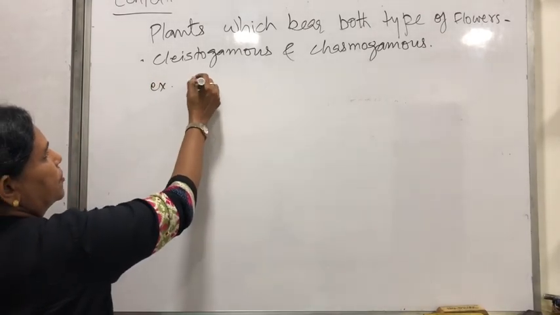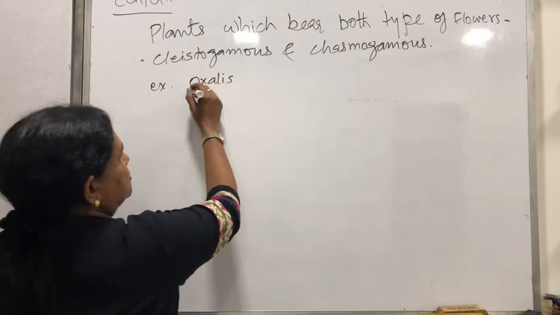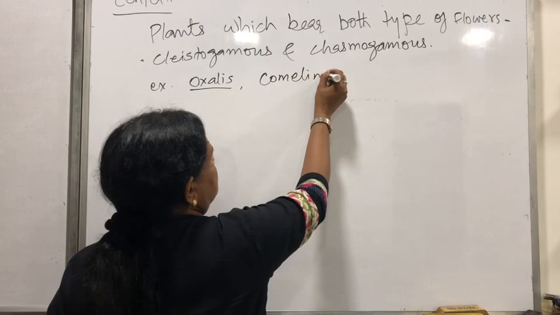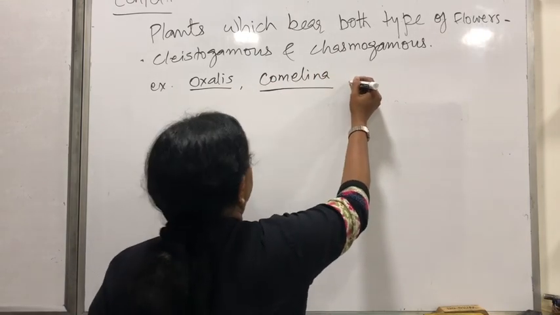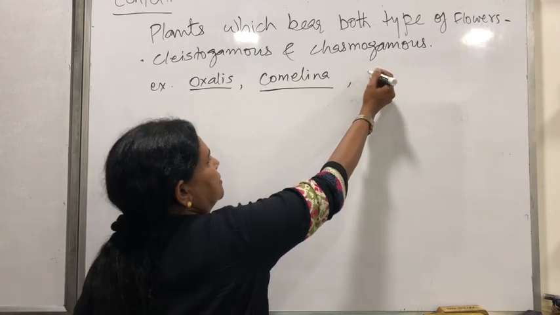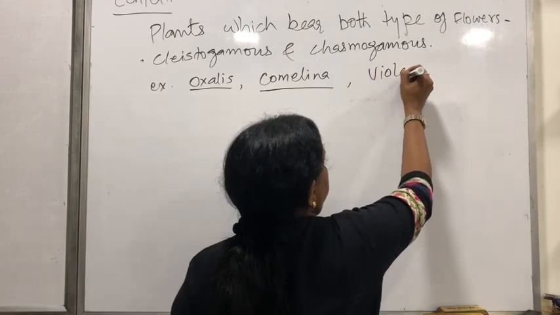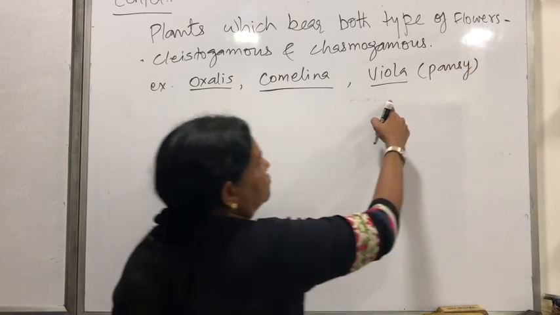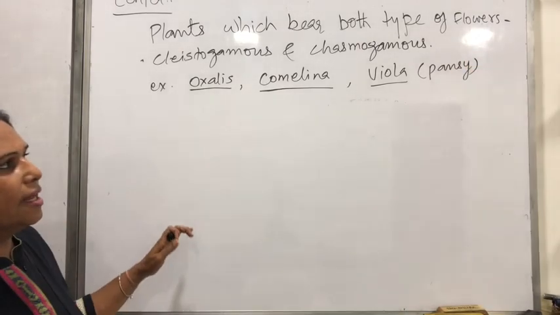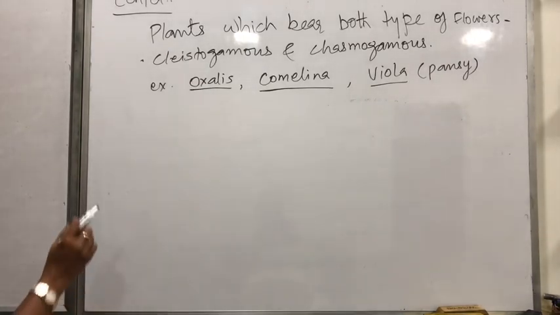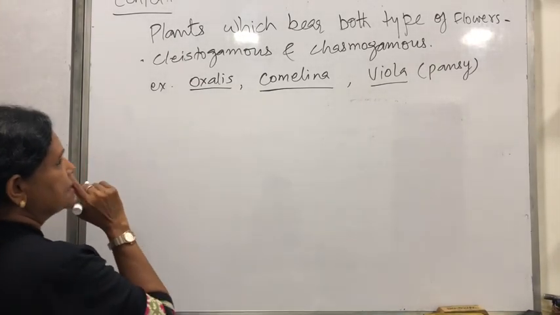For example, oxalis. Then there is a plant called Urmila, and the third one is pansy, viola. This is the flower that will be there in the seasonal flowers, में भी सर्दियों में आता है. So इससे क्या हुआ फायदा clistogamous and chasmogamous से?